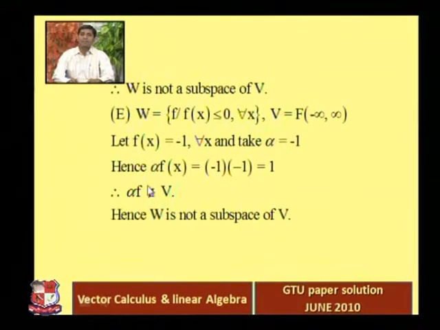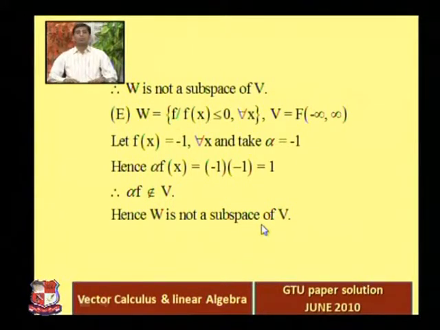Now check alpha into f. What is alpha into f? -1 into -1, that is equal to 1. So clearly alpha into f does not belong to W, right? This is not V, this is W, right? Alpha into f does not belong to W, so hence W is not a subspace of V, right?